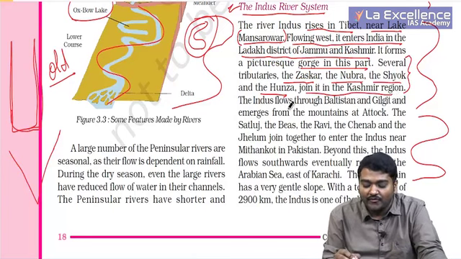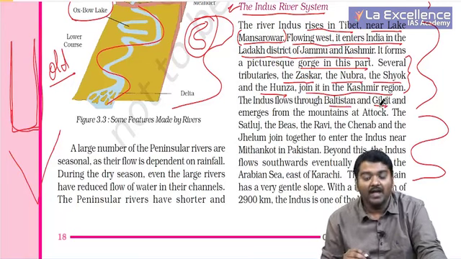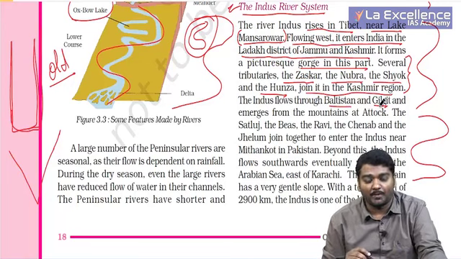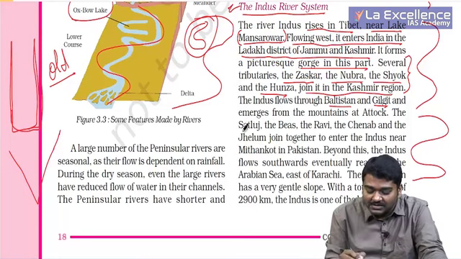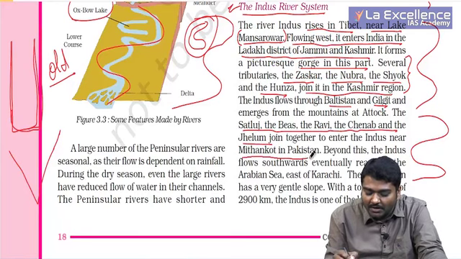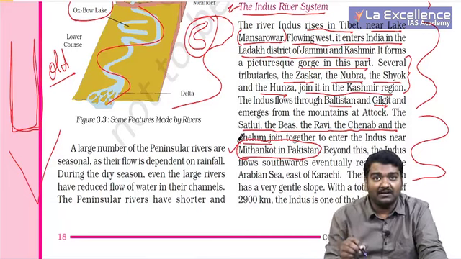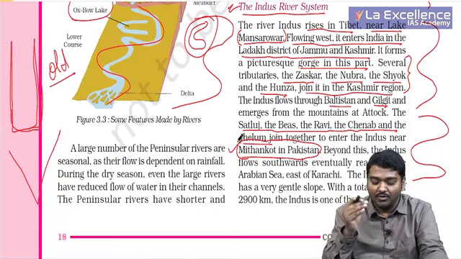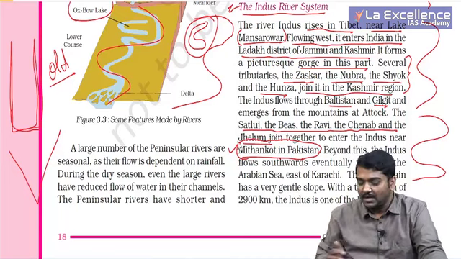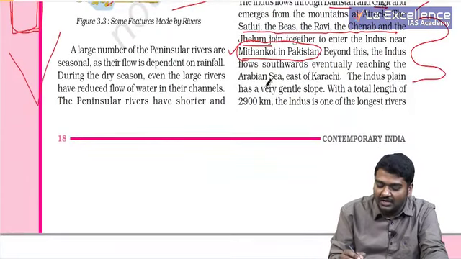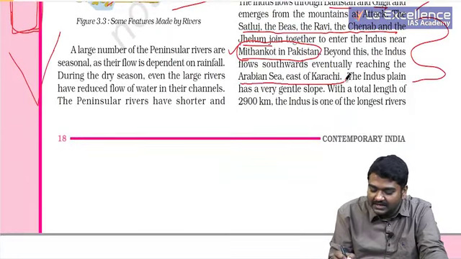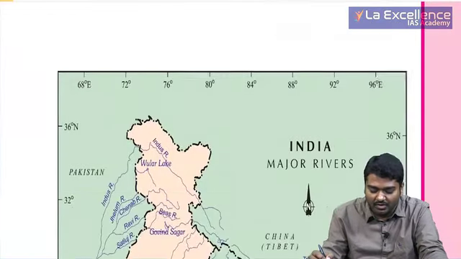The Indus flows through Baltistan and Gilgit, which is actually part of Pakistan occupied Kashmir, and then the Sutlej, Beas, Ravi, Chenab and the Jhelum rivers join together at Mithankot in Pakistan. As of now, you try to remember this. When we see the 11th standard NCERT book, even this Sutlej, Beas, Ravi is divided and you get detailed information about this. Beyond this, they drain into the Arabian Sea east of Karachi. Very important, right? This is what you need to observe first.